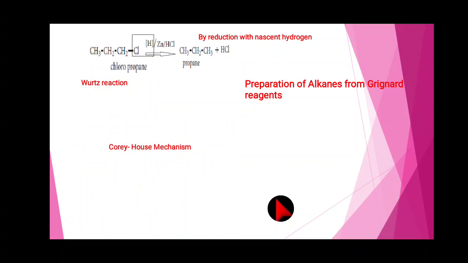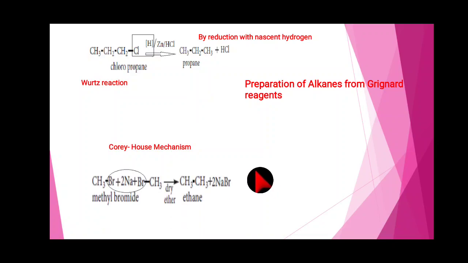So any reducing agent we can use. Actually the nascent hydrogen takes the chlorine, HCl is formed, right? And when the metal reacts with the hydrochloric acid, it releases hydrogen. The hydrogen is balanced with the last carbon. So CH2 turns to CH3. So the product is propane.